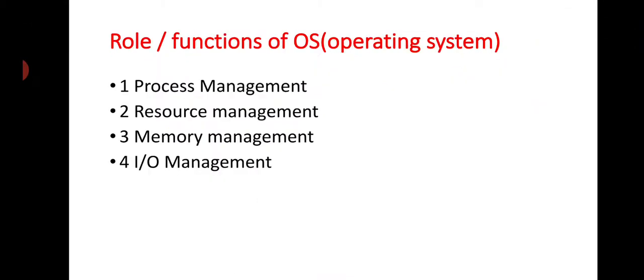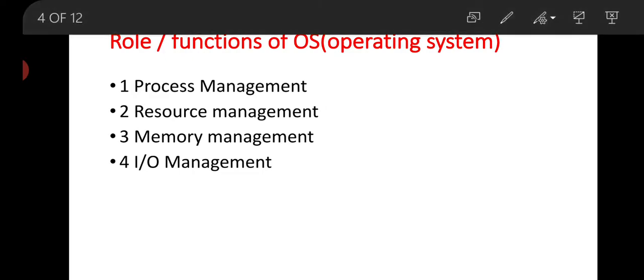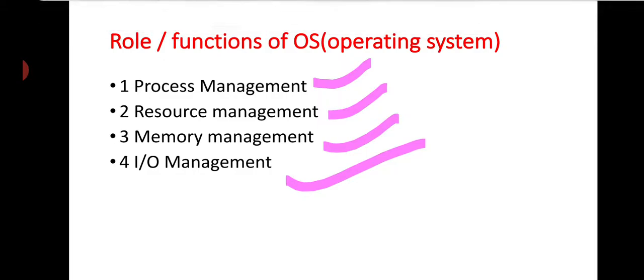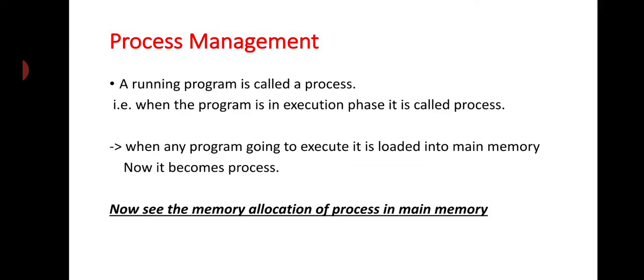Now see some role or major function of operating system. Our first one is process management, second one is resource management, third memory management and input output management. These are the main function of operating system. Now let's understand about process management.